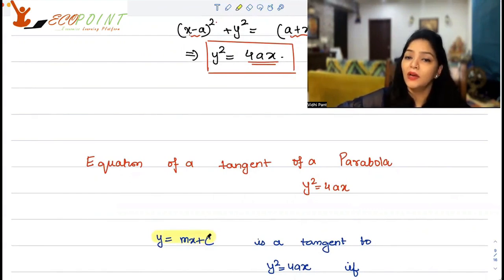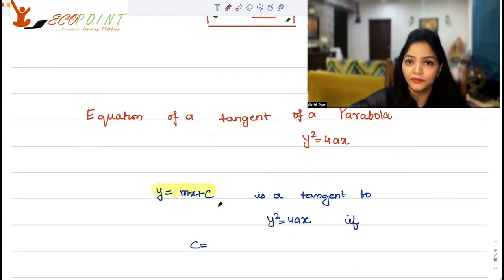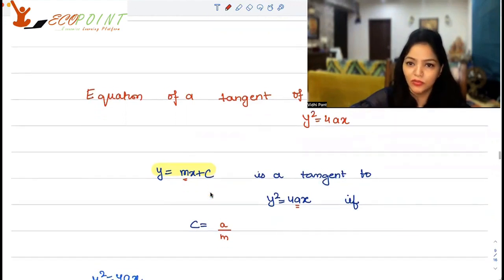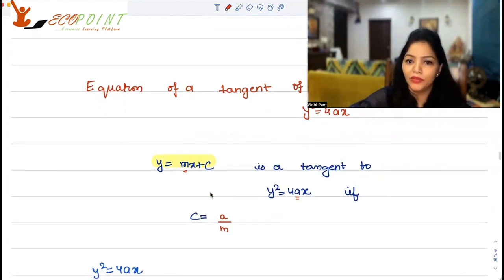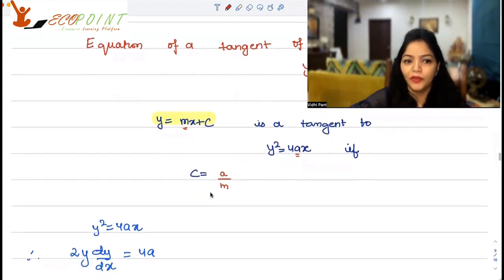Now, a few points. y equals mx plus c is a tangent to y square equals 4ax if c is a by m. So a is here and m is here. So if c is a by m, then y is equal to mx plus c is a tangent to y square equals 4ax. Let me just find out a few things for you.